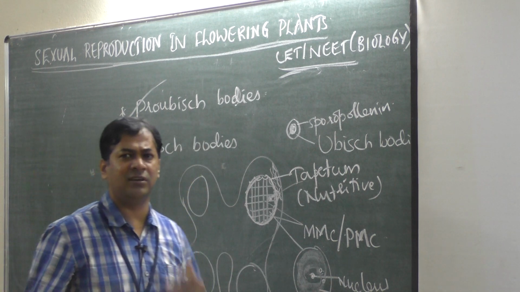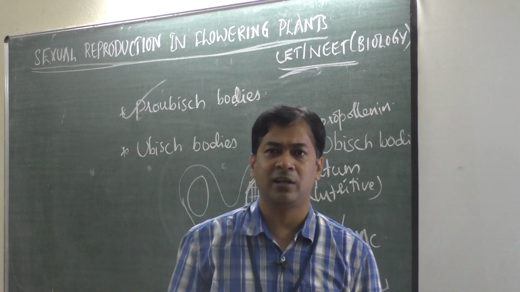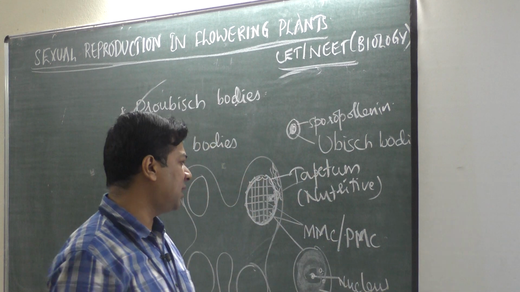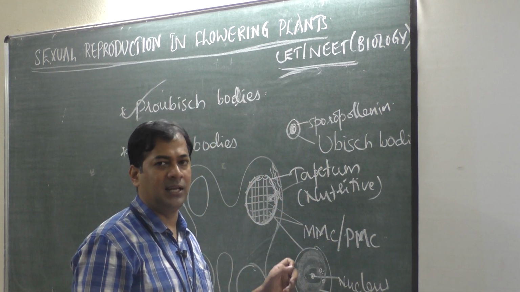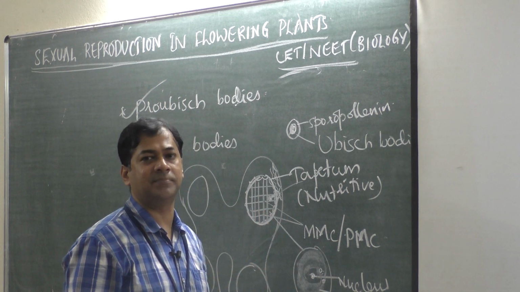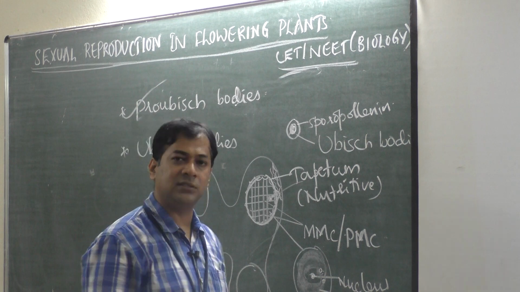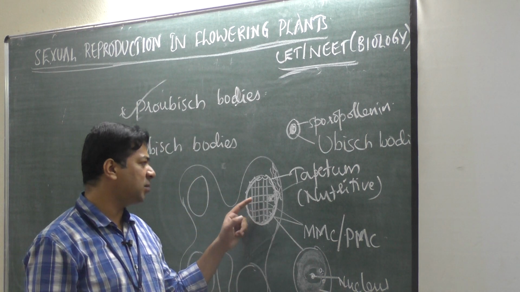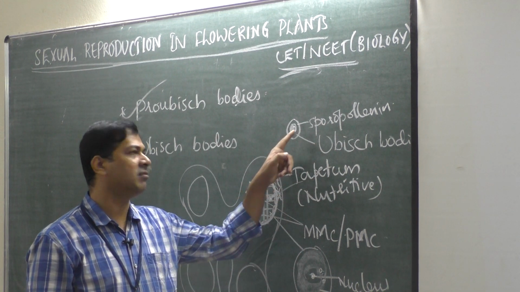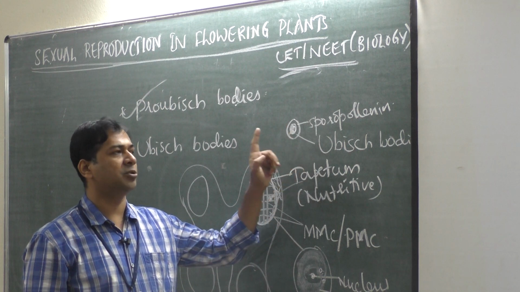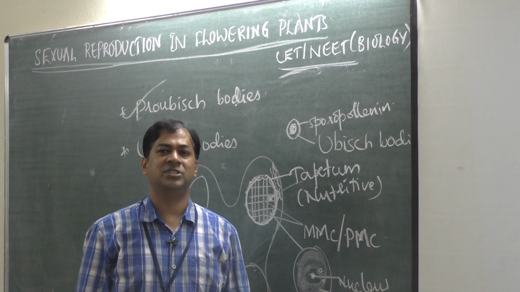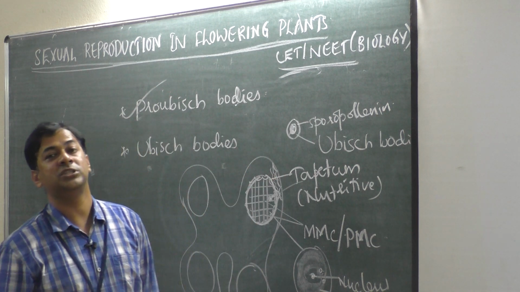Cell organelles you have learnt, like endoplasmic reticulum, Golgi complex, mitochondria. In the same way, each microspore mother cell or pollen mother cell present in the anther, in the microsporangium, contains in its cytoplasm special organelles called pro-Ubish bodies. These pro-Ubish bodies pass through the tapetum layer and go towards the middle layers. At that time they are coated with sporopollenin, and their name changes from pro-Ubish body to Ubish bodies.